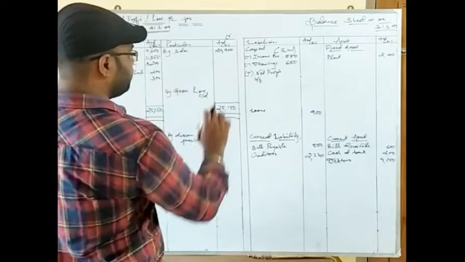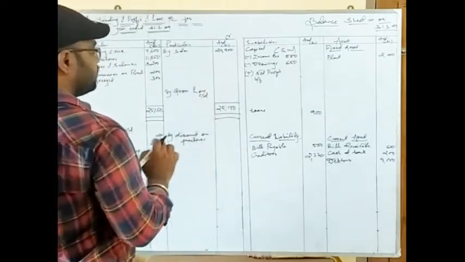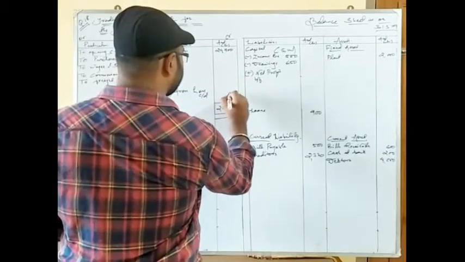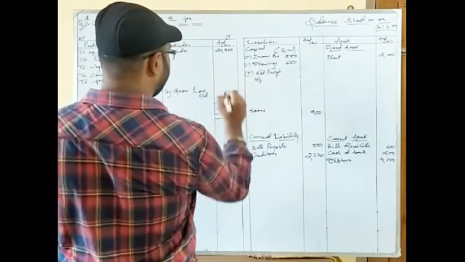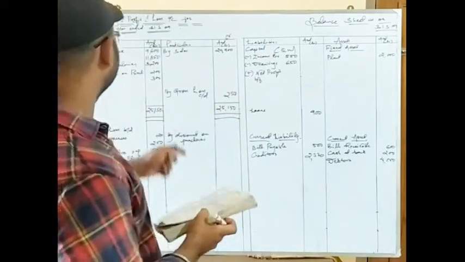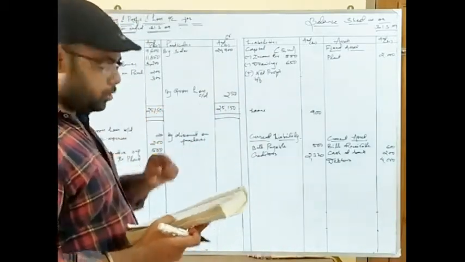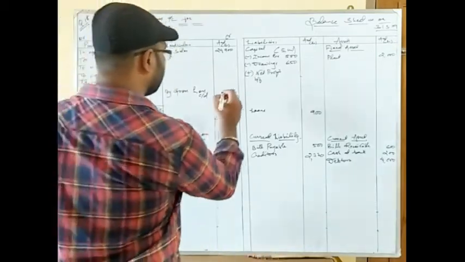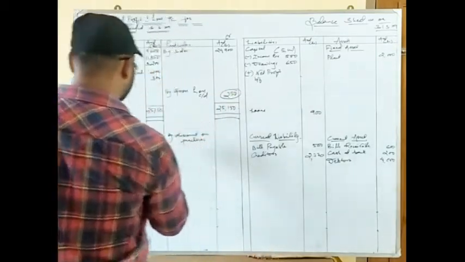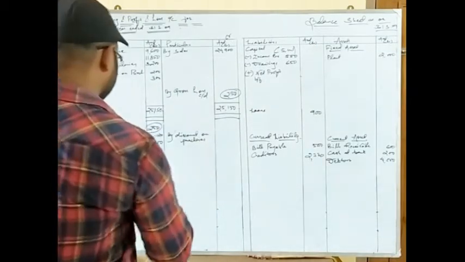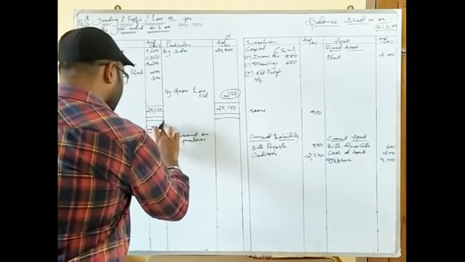This is 25,150. This is 24,900. So the loss we are getting, we will subtract it. The loss we are getting in trading account is 250 rupees. Let us see. Yes, the answer we got is correct. So gross loss is 250 rupees. So we will put it here, 250. Sorry, you should not circle here.